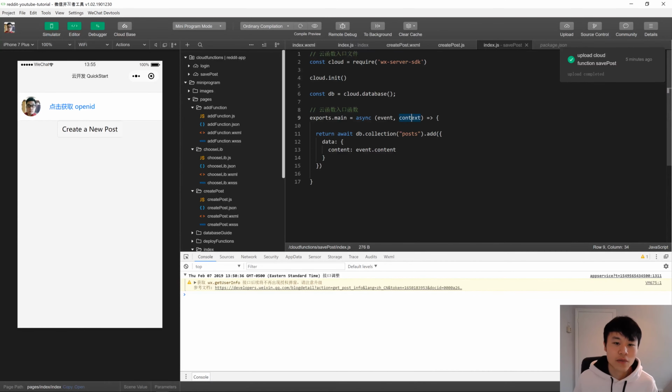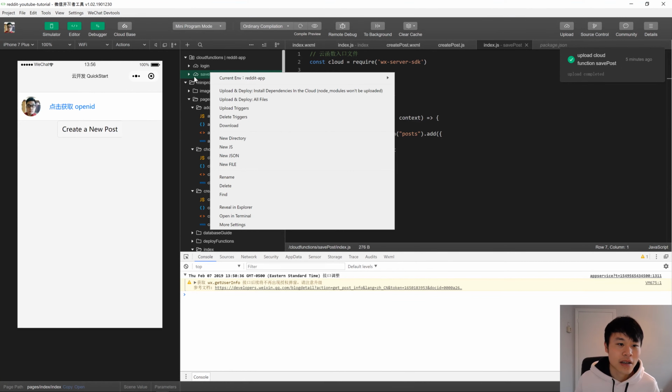So now we've got to upload this function to the cloud. For some reason, there's actually no way to run a localhost. So you have to upload these to the cloud, and your test app will still be hitting the Tencent clouds. So to do that, right-click, save post.